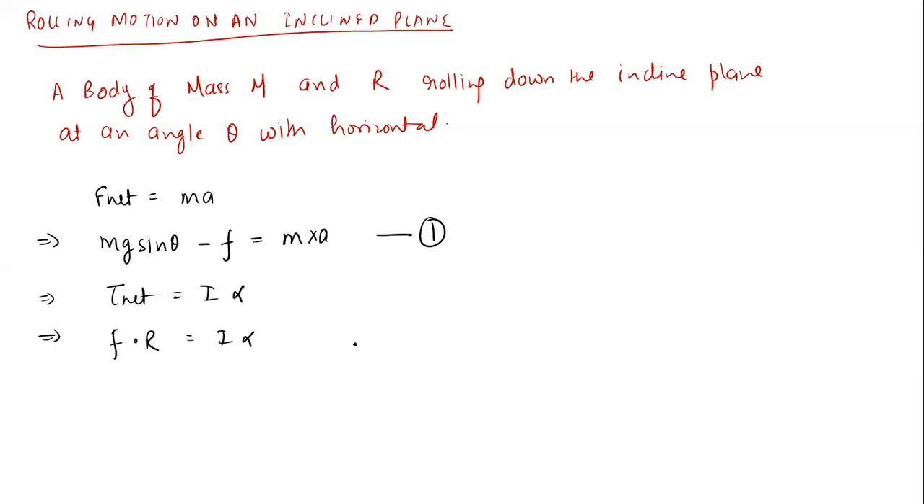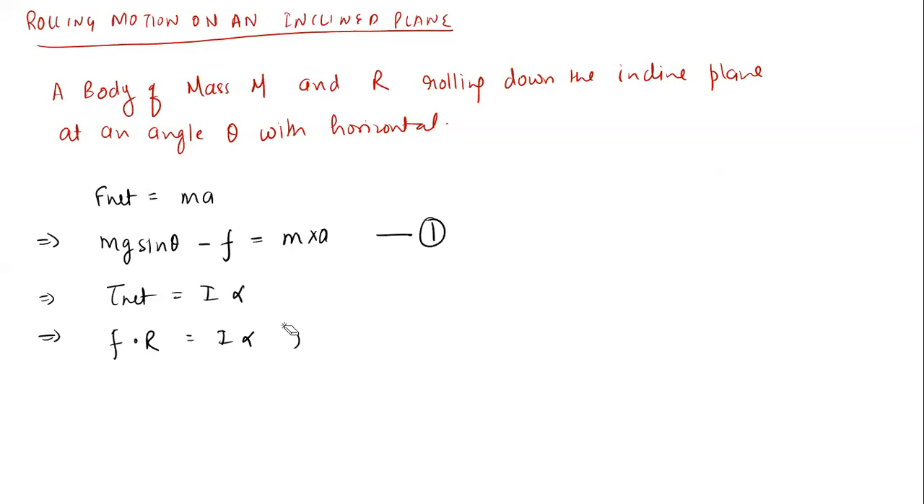Is this correct? Yes or no? Fine. Okay. Direction will be the same because F into R is outside the plane and alpha is also outside the plane. So both directions are the same.